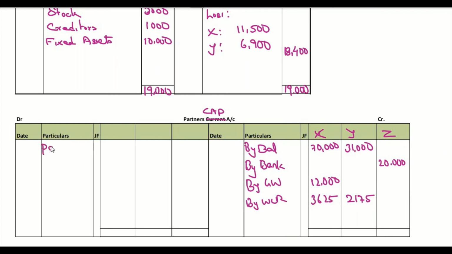Again, there was a profit and loss account balance in the original balance sheet that is distributed to X and Y in the original profit sharing ratio, which is 1500 and 900. Revaluation loss has been distributed, which is 11,500 and 6,900. Then the total of this is 85,625, 33,175 and 20,000.